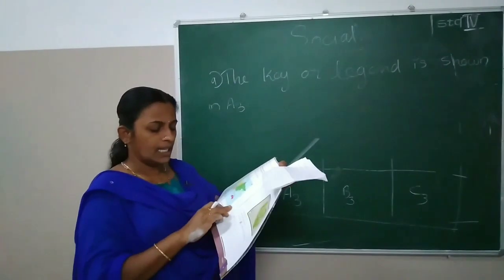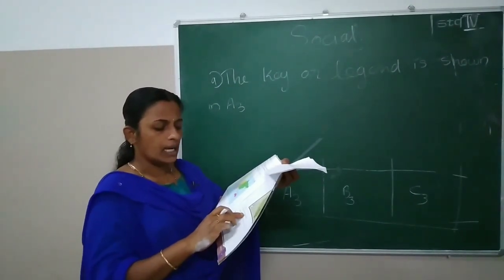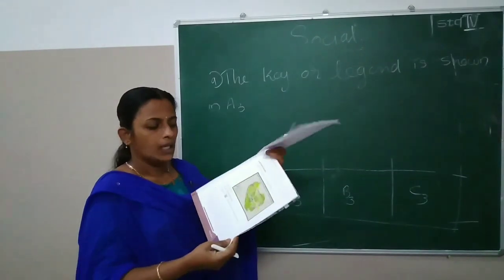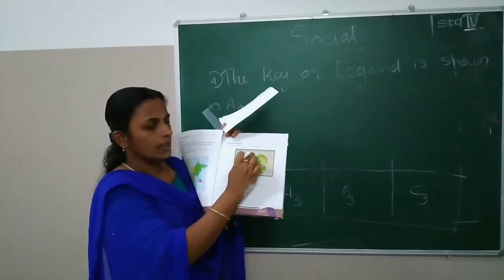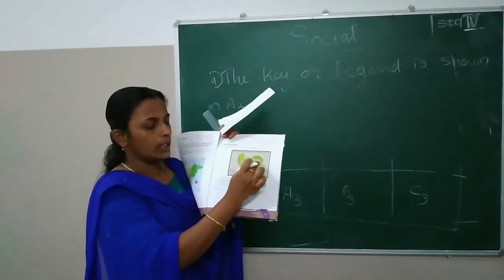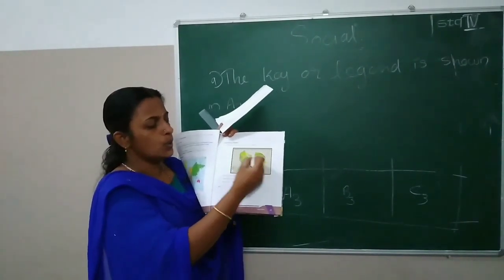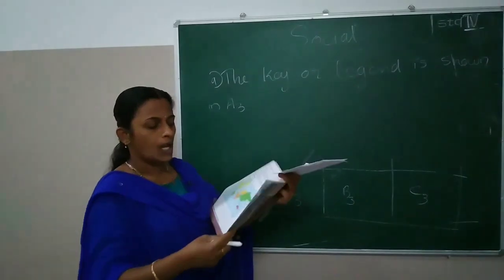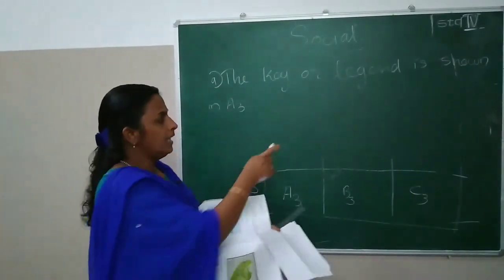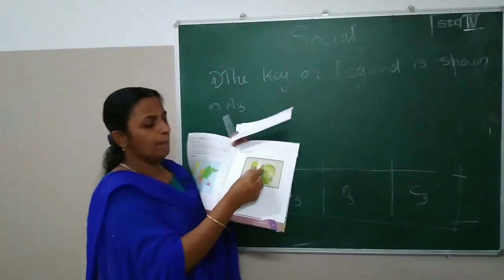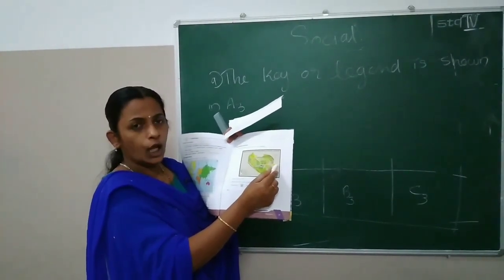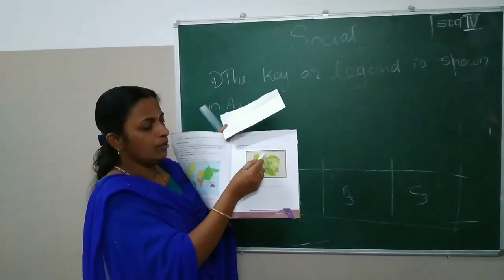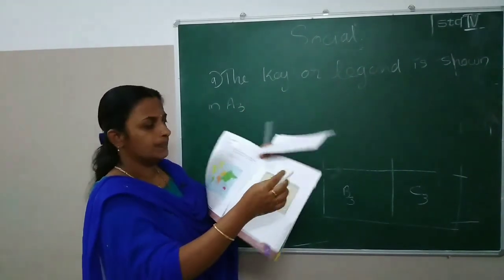And what is the second question? Where are the entrance gates? You can see two entrance gates there, in the yellow color boxes. One is in B1. Another is in C2. B1 and C2.